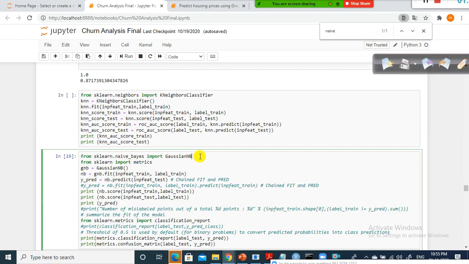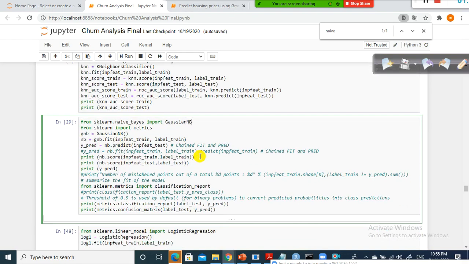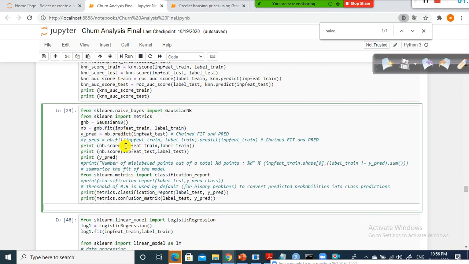So naive Bayes is also called Gaussian naive Bayes, Gaussian NB, and you need to initialize the model. The first step is to initialize the model. The next step is to train your model using the dependent variable and the independent variable. That's it, and then predict. Same as this one.